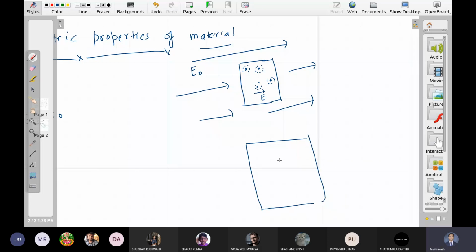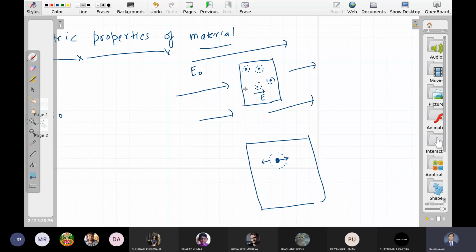This is the positive core, and this will be shifted towards right because it is positive charge. And around this positive charge, we have a cloud of electrons, and these electrons will go towards left side. So earlier, the nucleus was at the center, and electrons were symmetrically distributed around the nucleus.